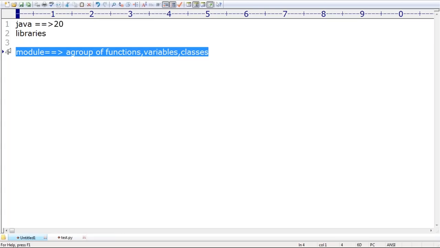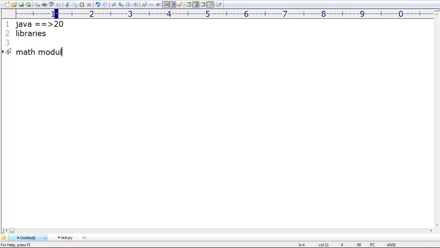Like, sir, I want to perform mathematical operations. If you want to perform mathematical operations in Java, we should go for the Math class, because in Java, everything should be a class. But here, we should go for the math module. Remember that.